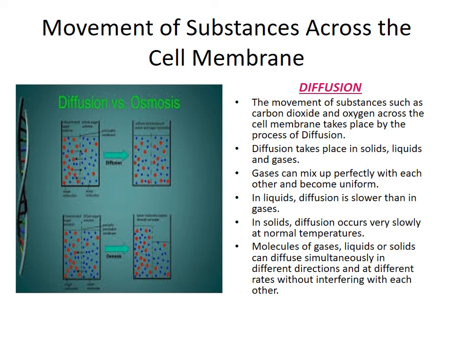What do you mean by diffusion? The movement of substances such as carbon dioxide and oxygen across the cell membrane takes place by the process of diffusion. Diffusion takes place in solids, liquids and gases. Gases can mix perfectly with each other and become uniform, while in liquids, diffusion is slower than in gases. In solids, diffusion occurs very slowly at normal temperature.